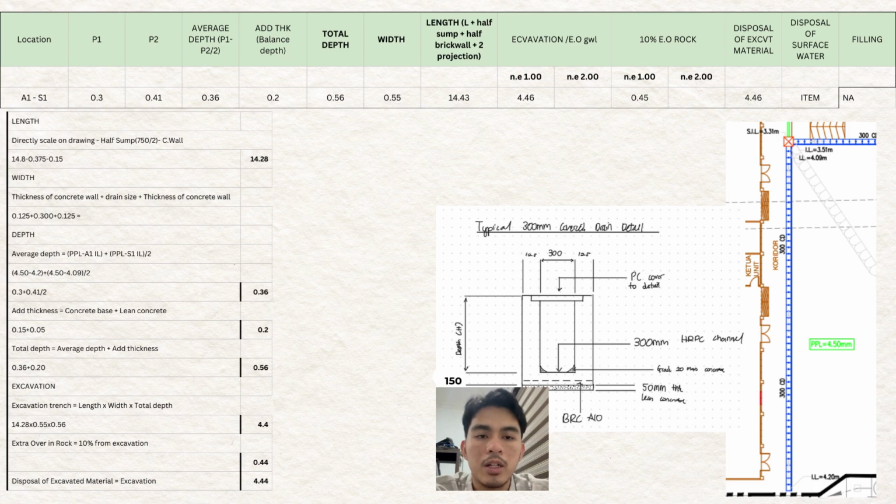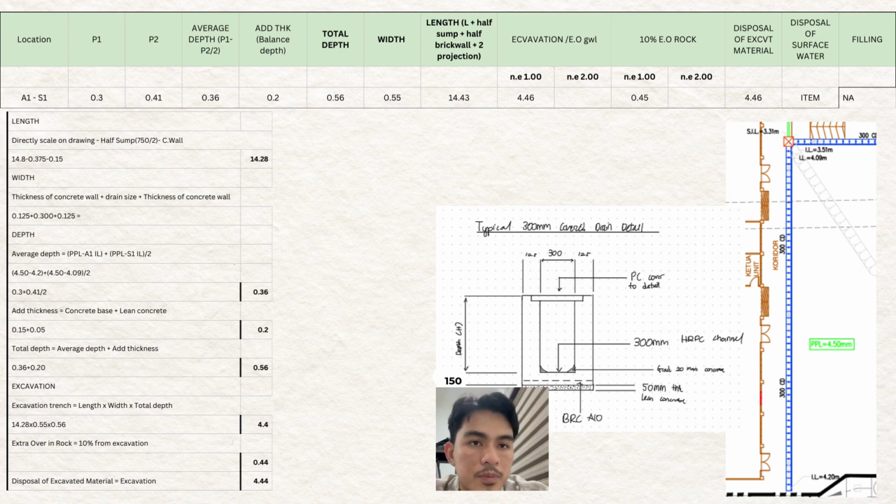So we will attach it to the report, and right after the sums explanation, we provide madam a QR code that madam can scan, and madam can see our other calculations, not only for the 300 mm cover drain, but also for the 230 open drain, and also the 750 sum for the other locations. So now I will explain the A1 to S1.